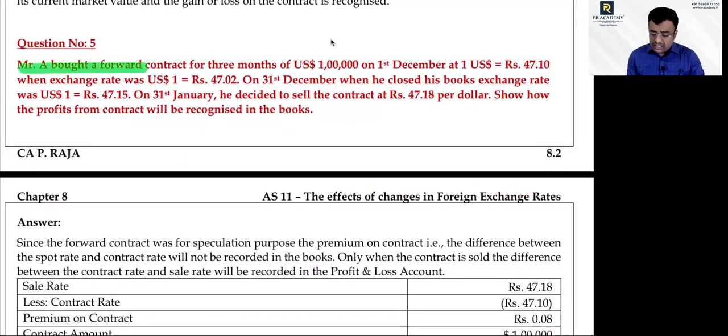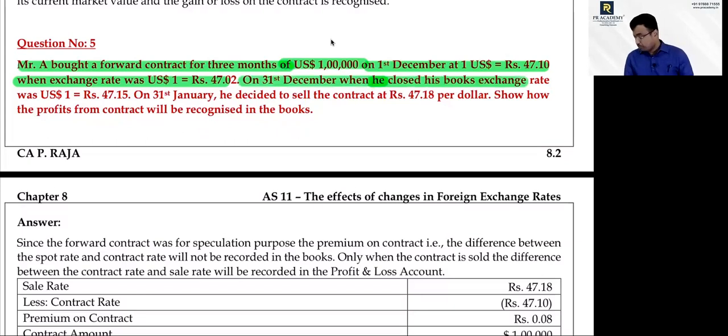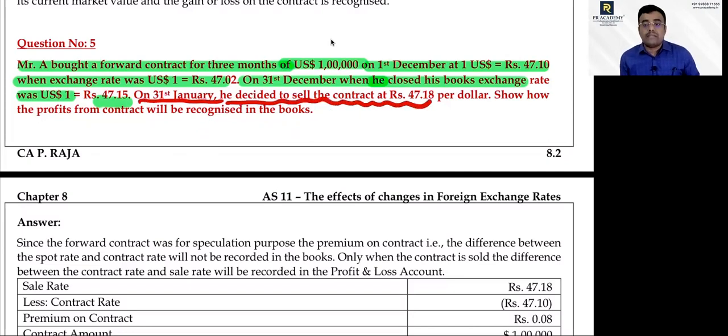A forward contract for 3 months for $1 lakh on 1st December. The forward rate is 47.10 for $1, when the exchange rate for $1 is 47.02. On 31st December, when he closed the books, the exchange rate was 47.15. On 31st January, he decided to sell the contract at 47.18 per dollar.